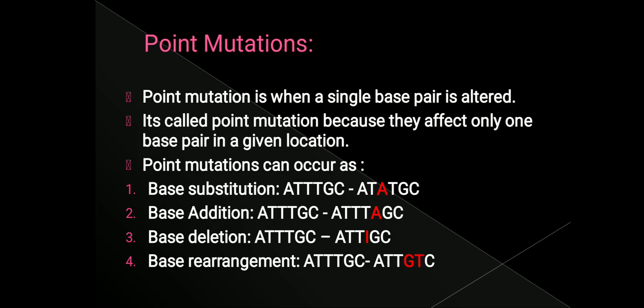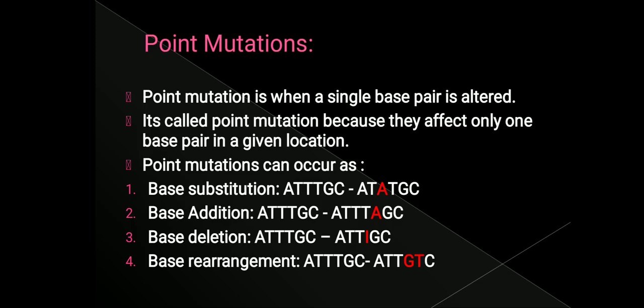There are several types of mutations. First one is point mutation. Point mutation is when a single base pair is altered. In a nucleotide sequence, the nitrogenous bases are arranged in order.